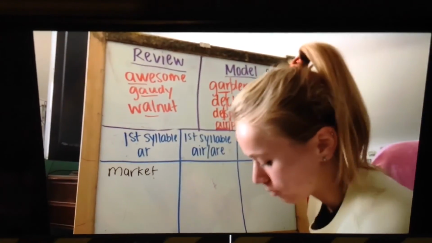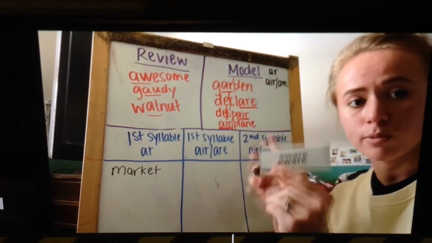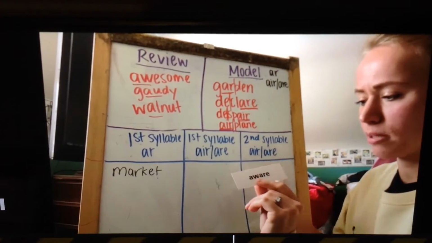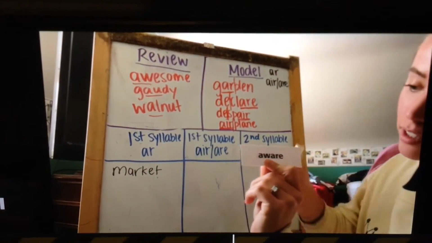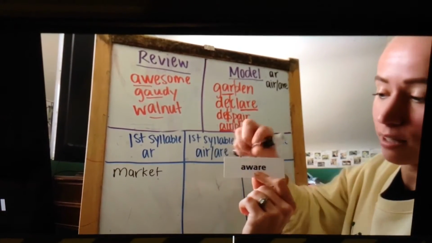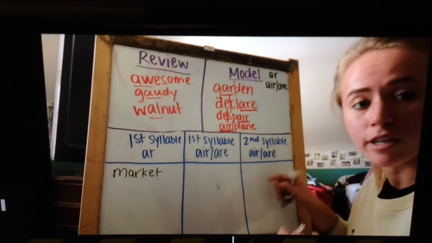My next spelling word is aware. We have 2 syllables here. Now we need to determine if our spelling pattern is in the first or the second syllable. It looks like it's in the second one. It's A-R-E. So that one would come over here.